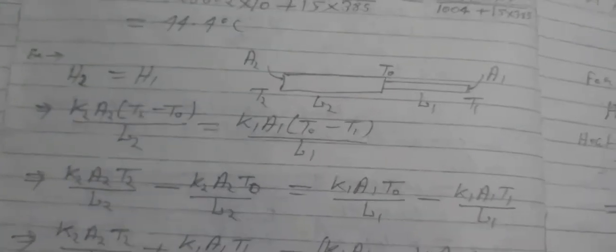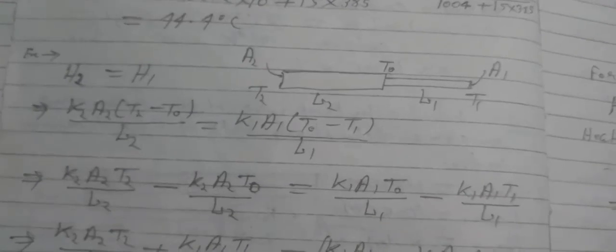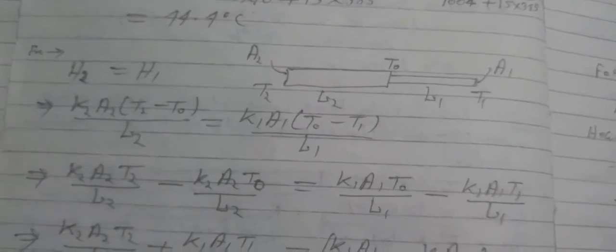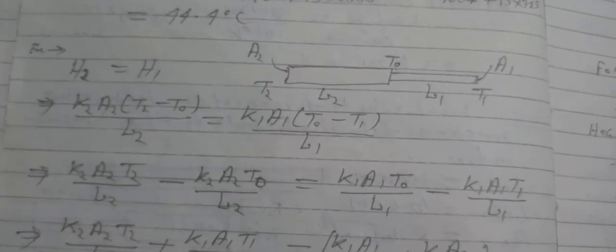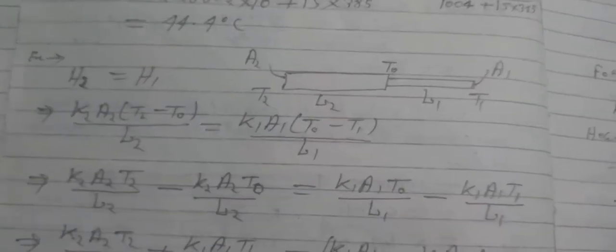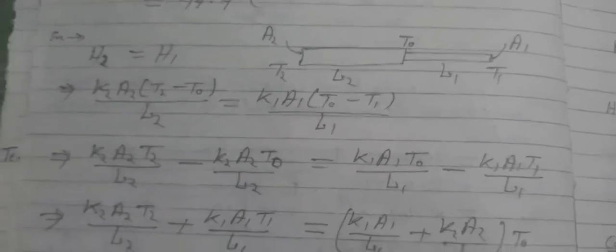Example: Here two bars are connected at a junction. The junction temperature is T0, one end is at T2 and the other end is at T1. One rod has length L2 and the other rod has length L1. Then we have to find the temperature T0.